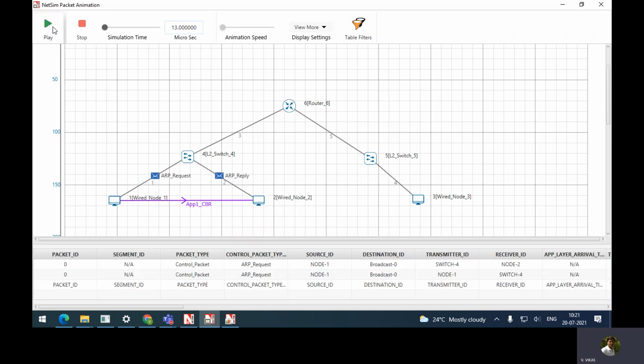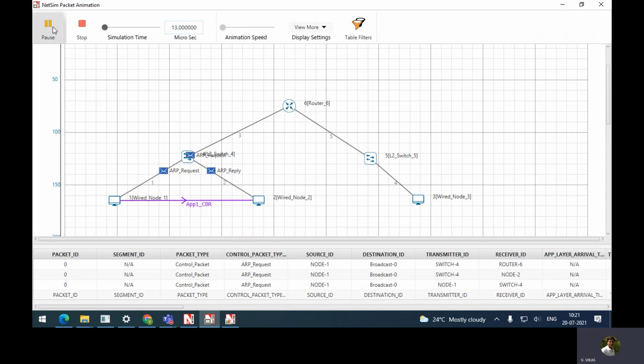See here, the ARP request is going. From this side, the ARP reply is coming. Again, play and pause. The request is also going to that place. Then pause. The ARP reply went from wired node 2 to switch 4, and again from switch 4 to this node.